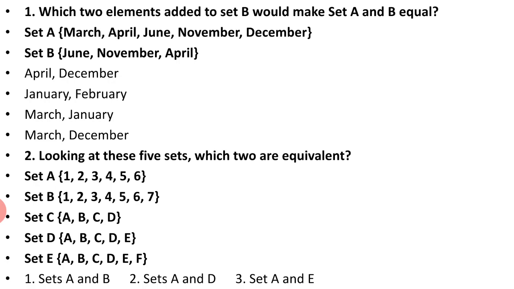Number 2, looking at these 5 sets, which two are equivalent? If we compare all the sets given here, set A, B, C, D and E, we can find that set A and set E have the same number of elements. Set A has 6 elements and set E also has 6 elements. So the equivalent sets are set A and set E. As we already know, to be equivalent sets, they should have the same number of elements. So set A and set E is the answer to this question.